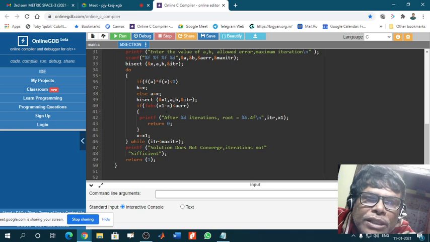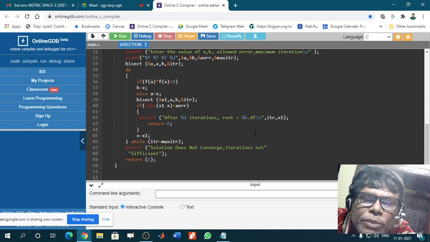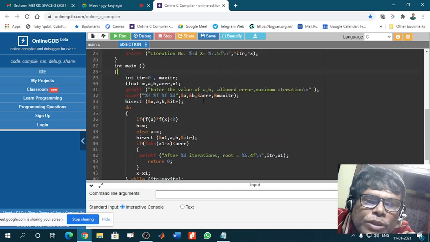So if this is less than 0.0001, then this command will come out in the program. After say 10 iterations, root is equal to this. That means this is an iterative process. Why iterative process? Because